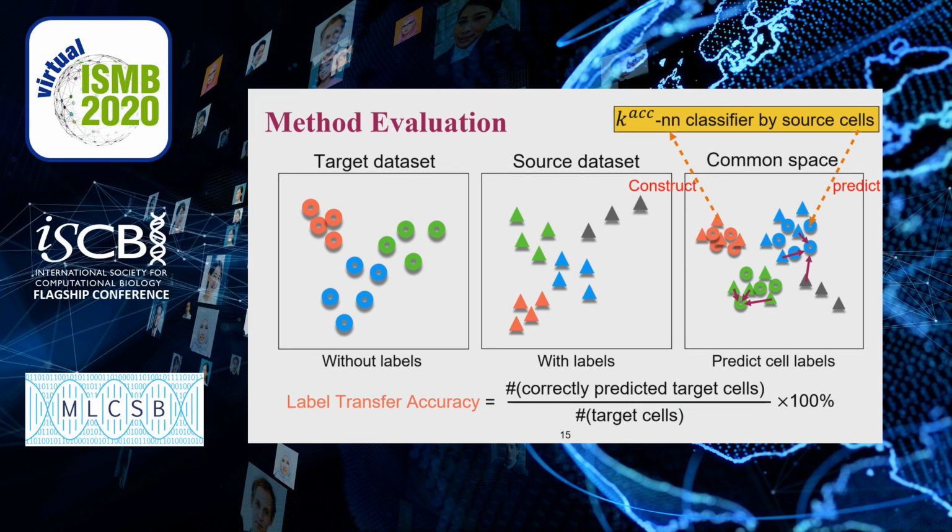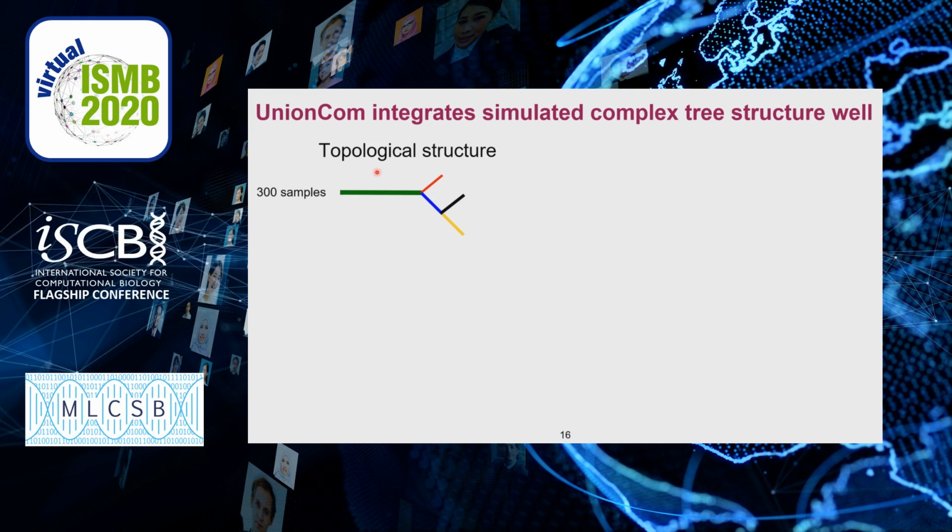In order to evaluate the performance of the integration, we use label transfer accuracy, which is widely used in the domain adaptation or transfer learning community. A high score of label transfer accuracy means a better performance in integration. Next, we come to the experimental part.